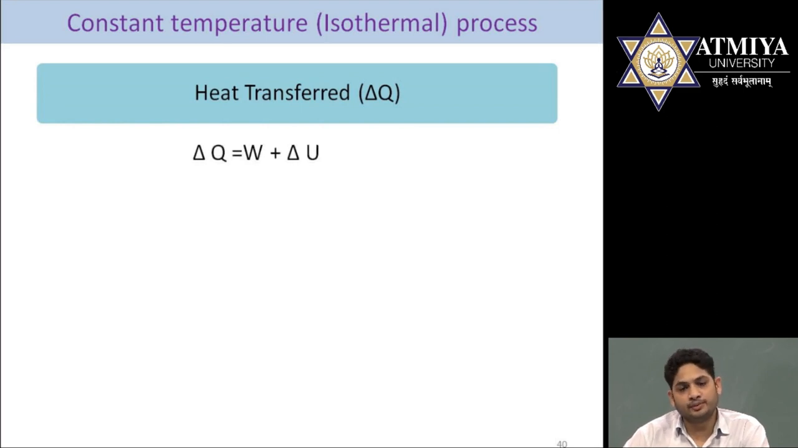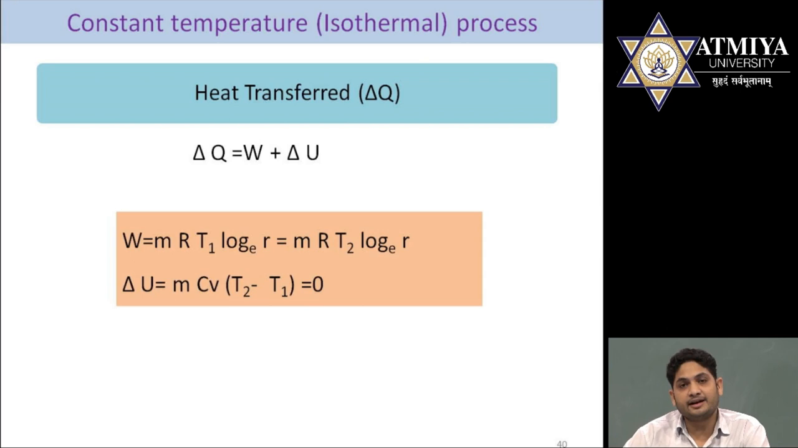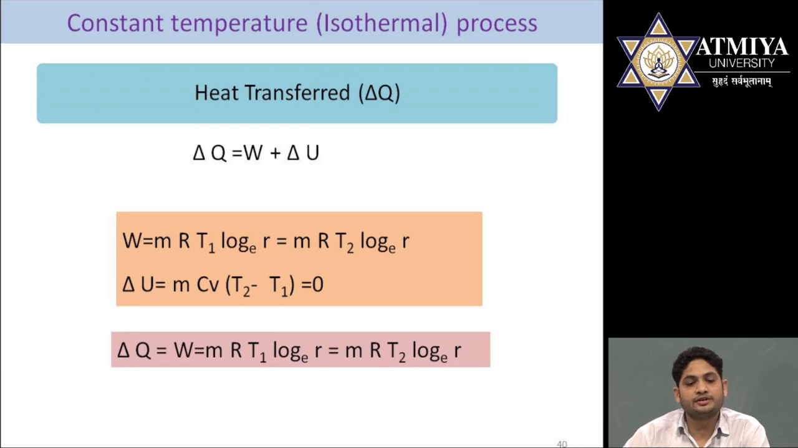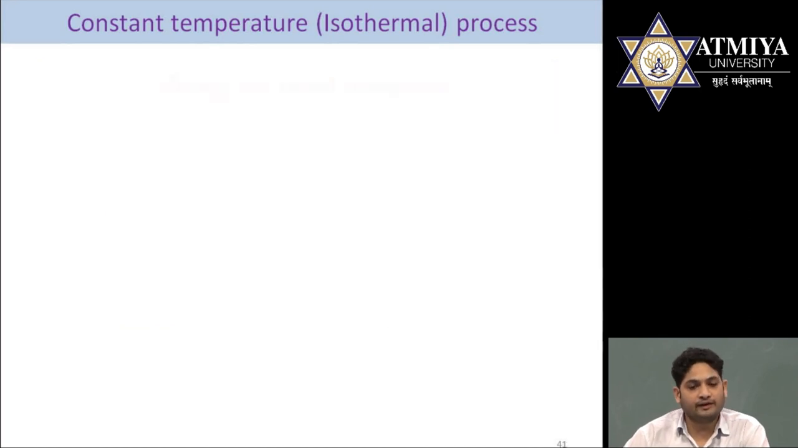Next, heat transfer during this process. Delta Q is equal to W plus delta U. In this case, W we already got, mRT1 ln R is equal to mRT2 ln R. But delta U is equal to mCv(T2 minus T1). As this process is constant temperature or isothermal, T1 is equal to T2, so delta U will become 0. So if we put delta U as 0, the final equation is delta Q is equal to W, which is equal to mRT1 ln R or mRT2 ln R.